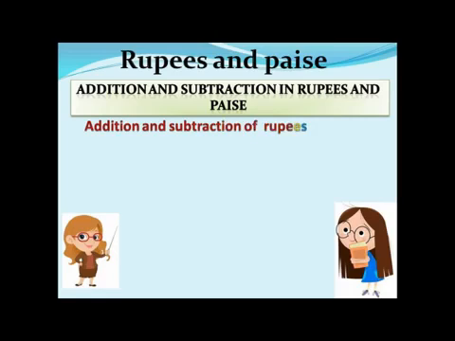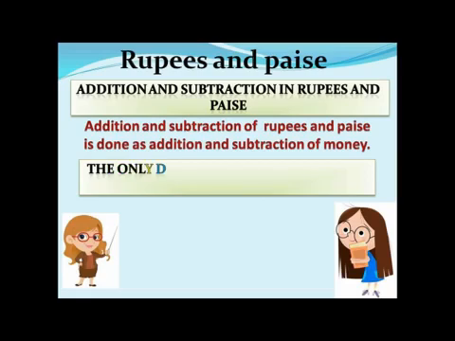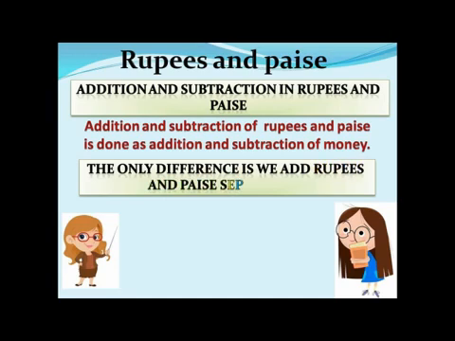Okay, now addition and subtraction of rupees and pies we are going to do. It is done by adding pies separately and rupees separately by writing them on top. See, the only difference is we add rupees separately and pies separately.